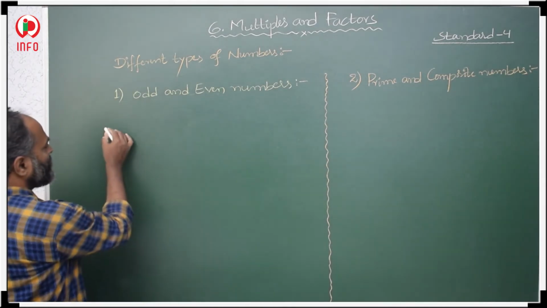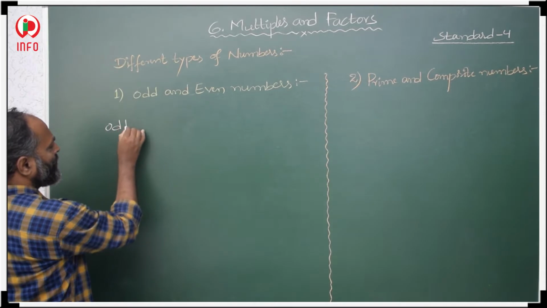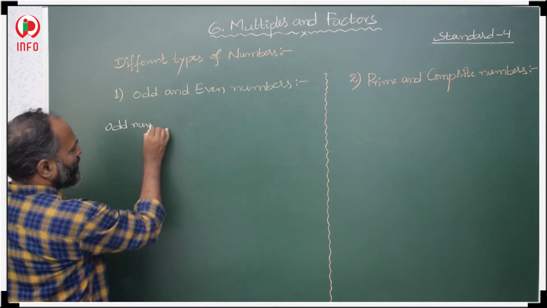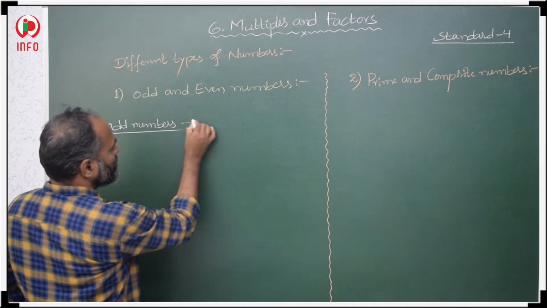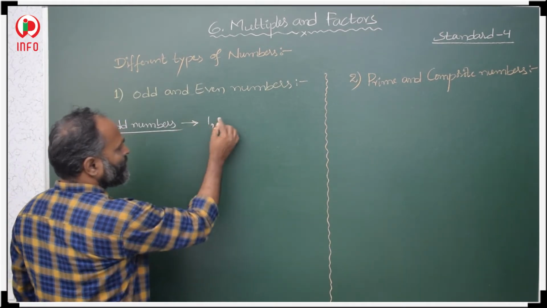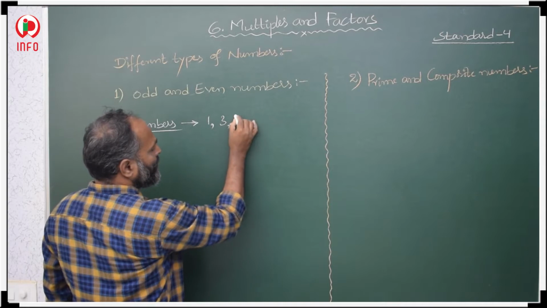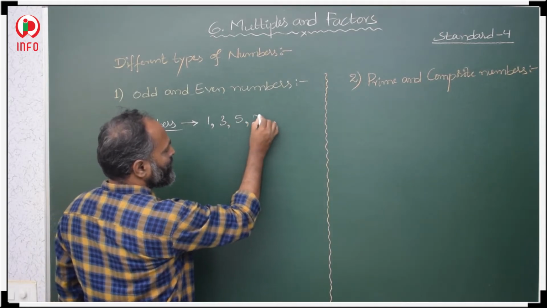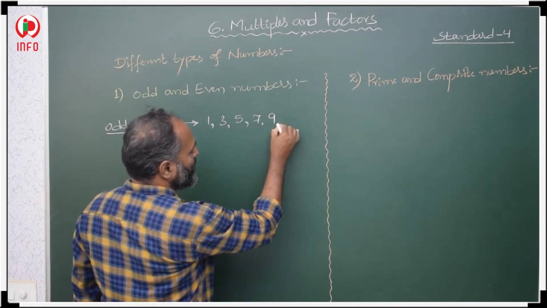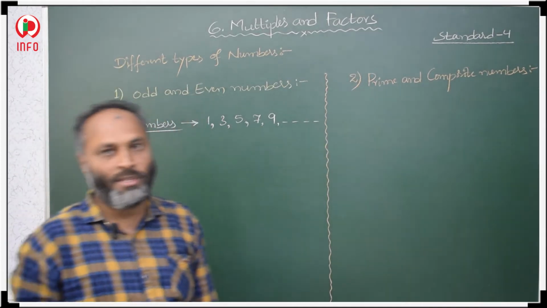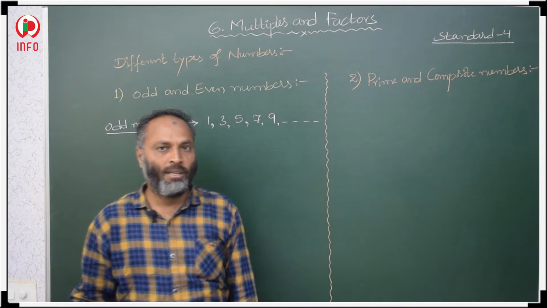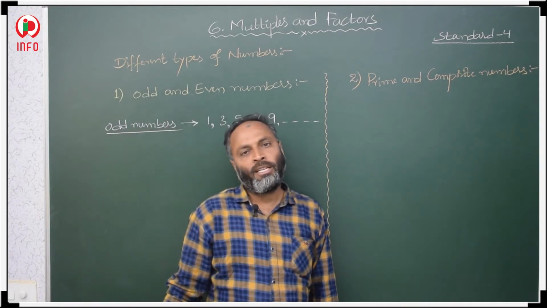See here, odd numbers: 1, 3, 5, 7, 9 and so on. These are the single digit odd numbers. Then in double digit, how?